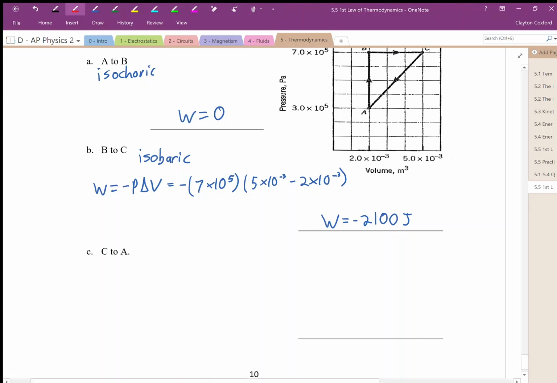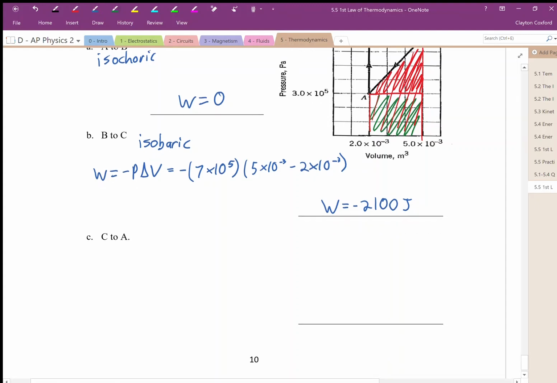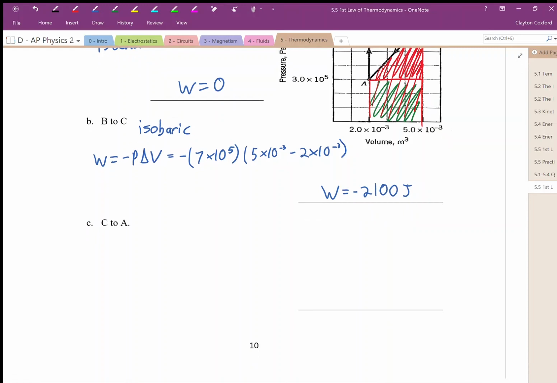And here's the area under the graph. All of this stuff, which is simply a triangle plus a rectangle. So if we can figure out the area of that triangle, figure out the area of the rectangle, then we can determine the work done. And we need to also think about the sign.